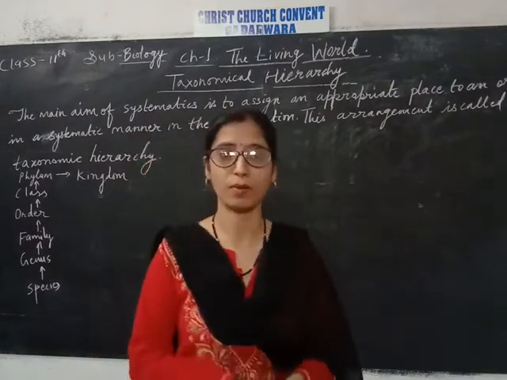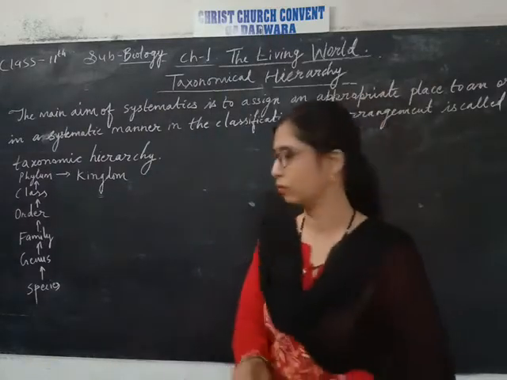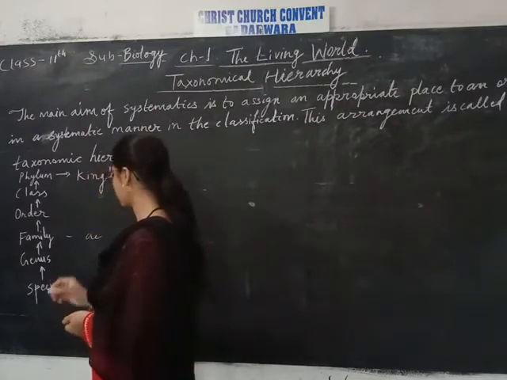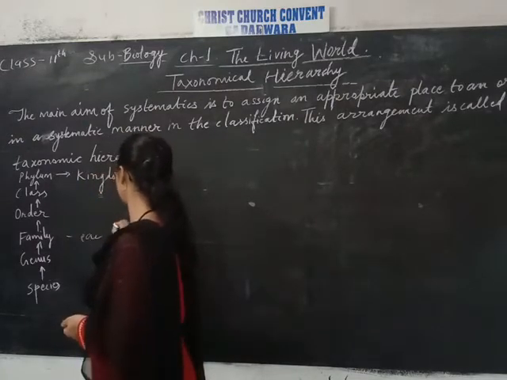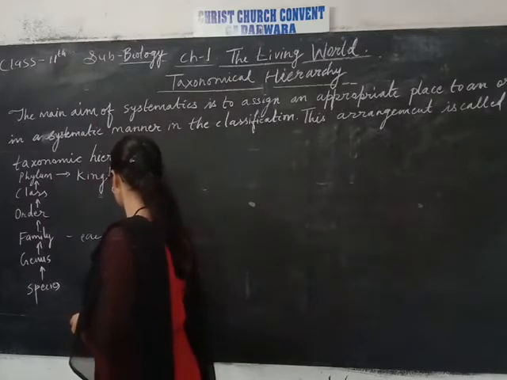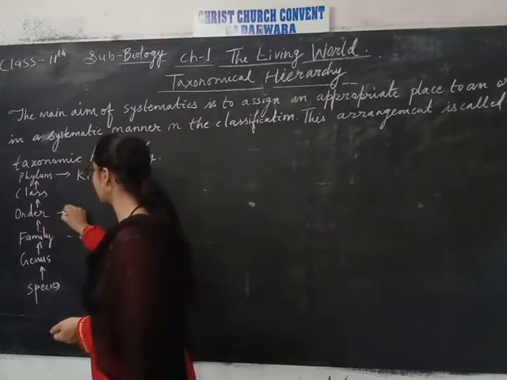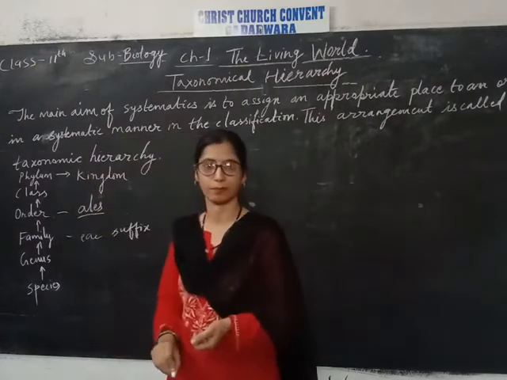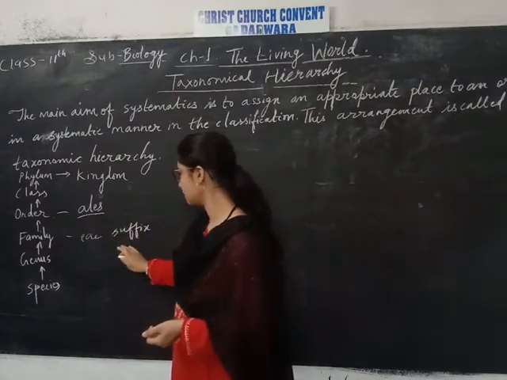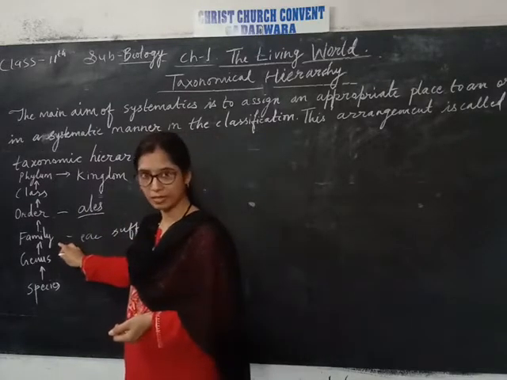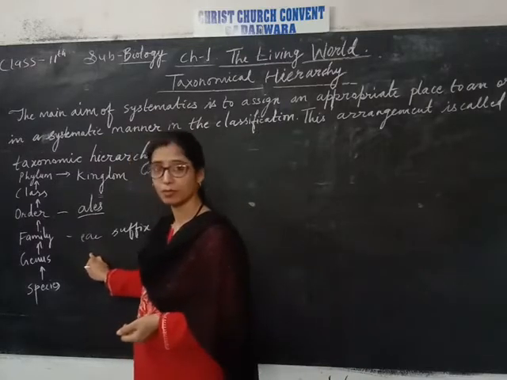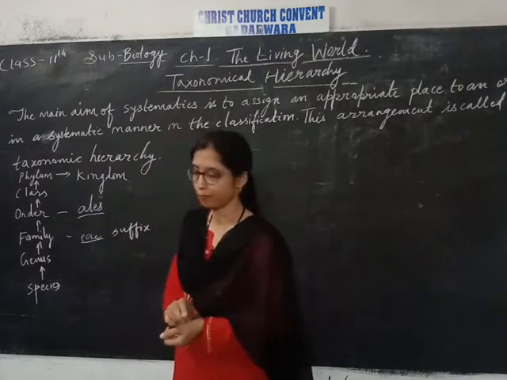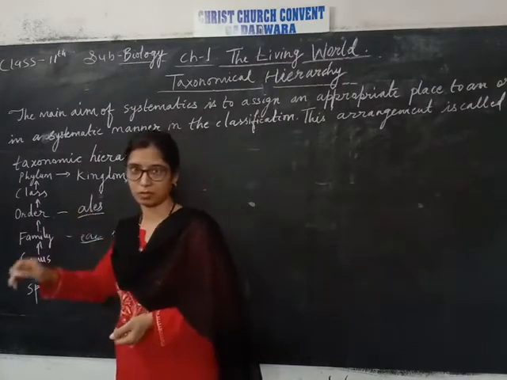Listen, in the family the suffix joined is AE, but in order the suffix is ales. Like Felidae, Brassicaceae, Papaveraceae. So here the suffix for family is ae, and for order the suffix is ales.